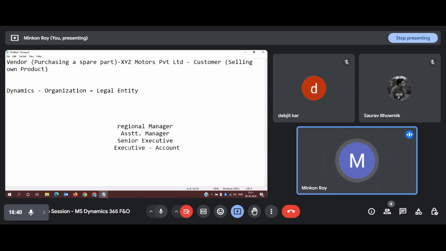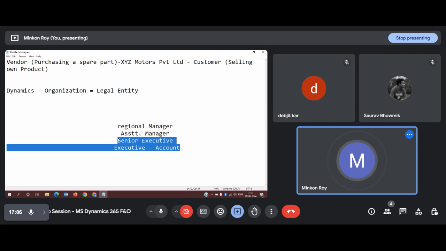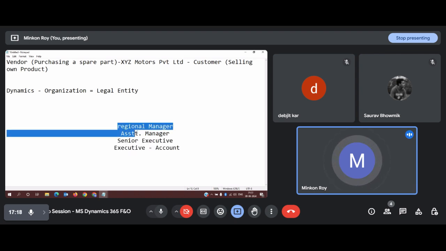Then what happens is they create a workflow. Once the executive has created the transaction, it is submitted for approval. The senior executive will be the next person responsible for validating the transaction process. If the transaction is okay, he will approve it. The senior executive is also not authorized to complete the final transaction. He will just approve the transaction, and once it is approved, it will reach either the assistant manager or regional manager. These two might be responsible for completing the transaction.